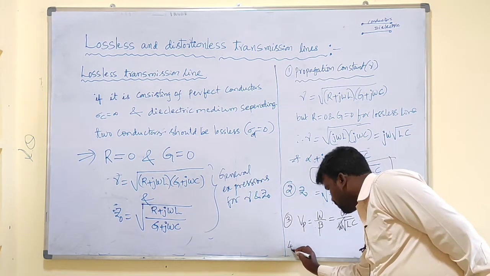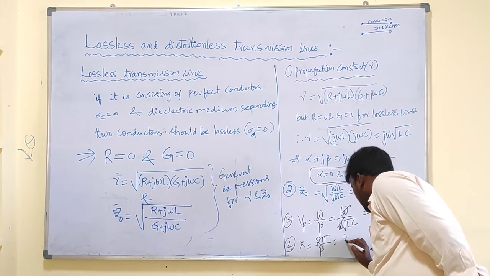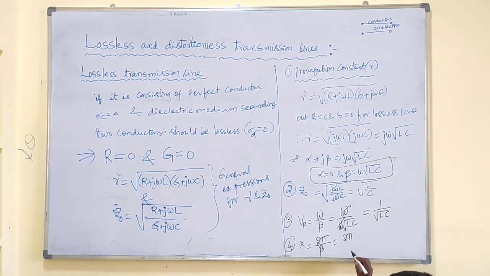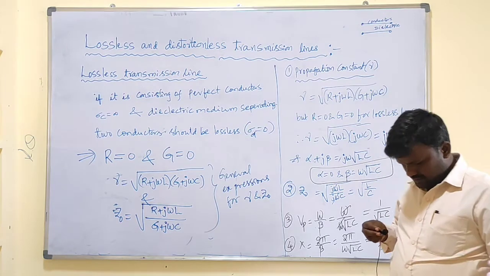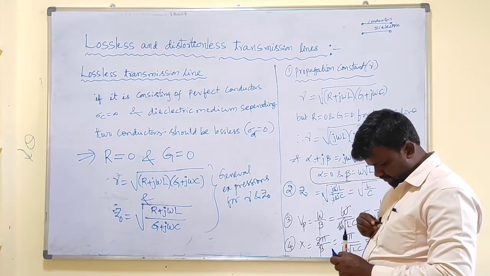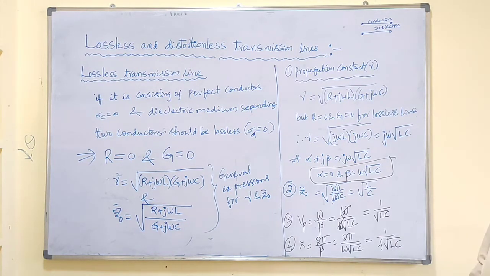And the last one, the fourth one, that is lambda equal to what? 2 pi by beta. So this can be written as 2 pi, and beta is what? Omega root LC. Omega can be written as 2 pi f, so that is 1 by f into root LC. These are the characteristics for the lossless transmission line.